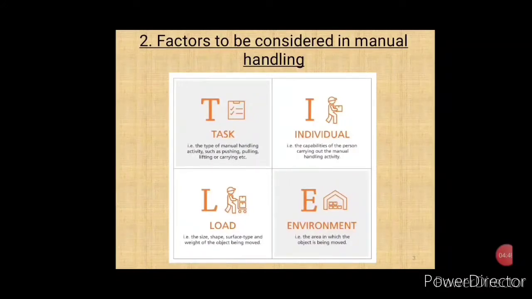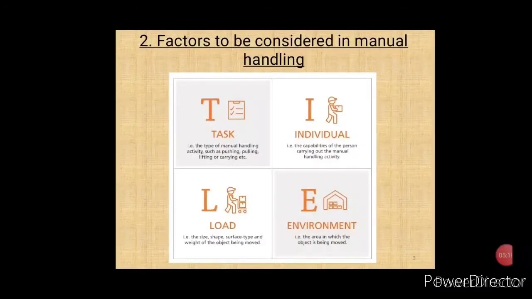So these are the factors which affect the risk of manual handling. This can be remembered by the keyword TILE, T for task, I for individual, L for load, and E for the environment. Actually, when you assess a particular manual handling task, usually we split up the activity into these 4 factors, and then it will be easier for us to analyze the risk of the manual handling activity.